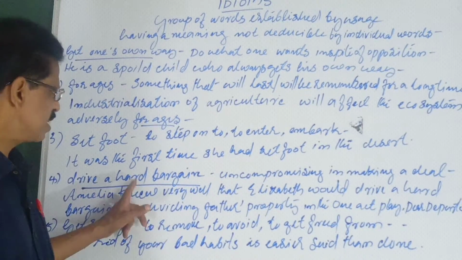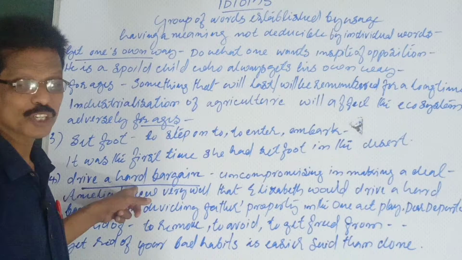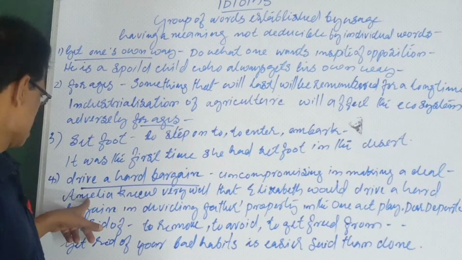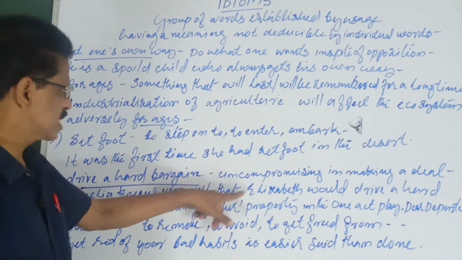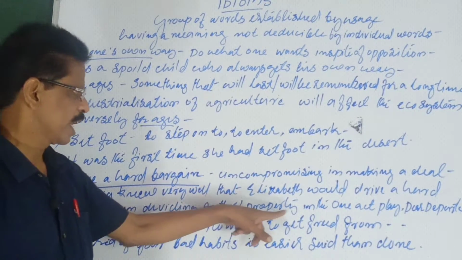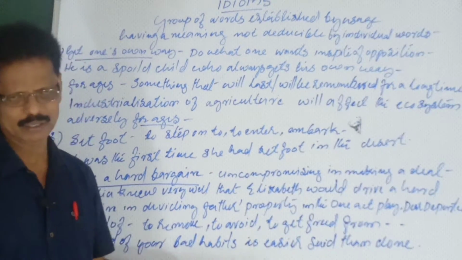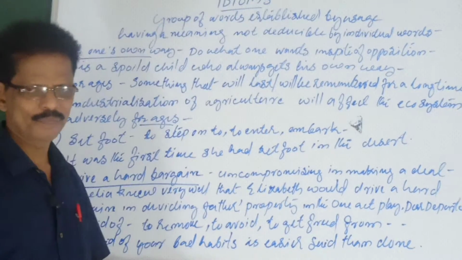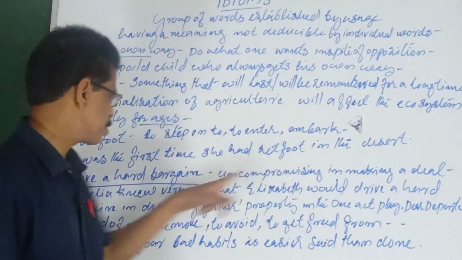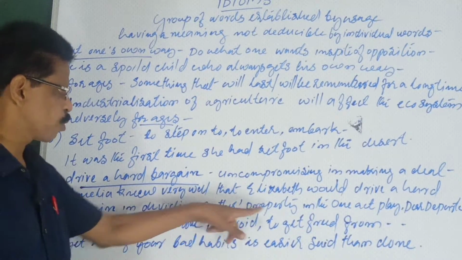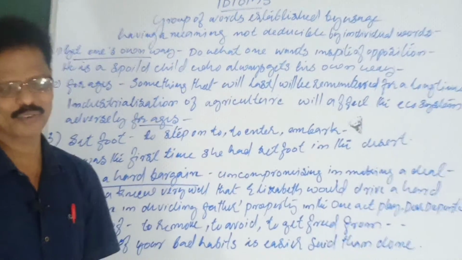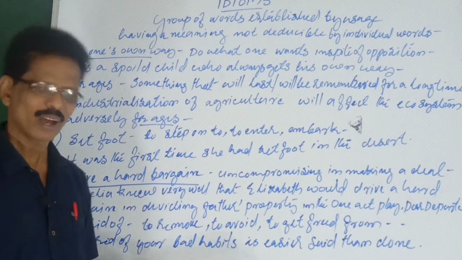It is very often asked among all the 10. I may call it the most important because almost every year it is asked. See, Amelia knew very well that Elizabeth would drive a hard bargain in dividing the father's property in the one-act play Dear Departed. You can take the example from the lesson also, no problem. Fully you have to say where it occurs, where you see that. From the lesson, very simple.